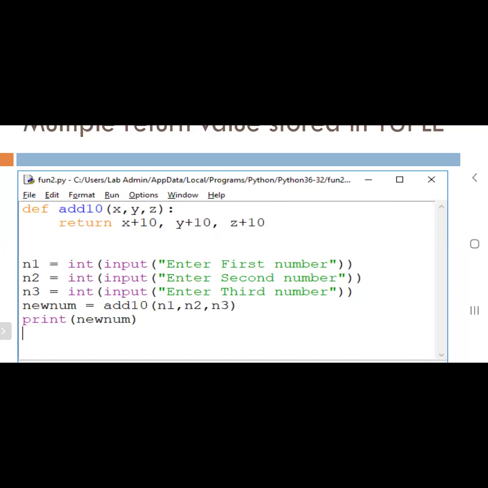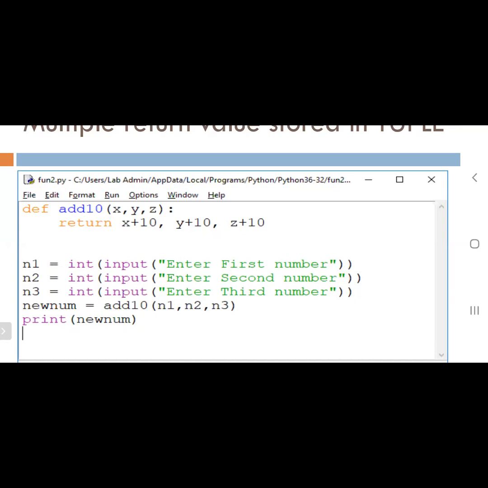Let me go to the next line. Return: how many values is the add10 function returning? Three. x plus 10, y plus 10, z plus 10. For example, n1 is 1, n2 is 2, n3 is 3. So 1, 2, 3 will be passed to x, y, z. So 1 plus 10, 2 plus 10, 3 plus 10. What will be returned? 11, 12 and 13. The three values will be returned.